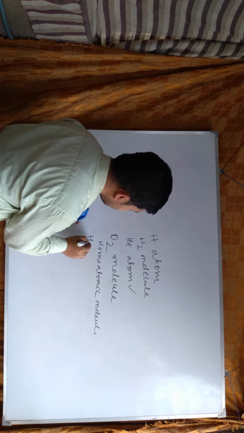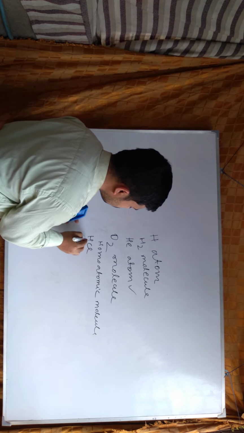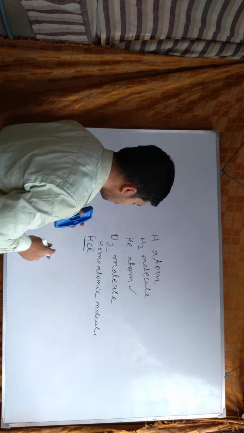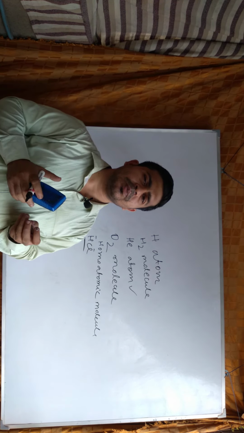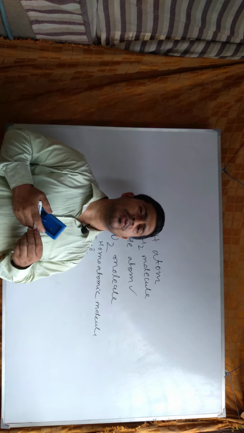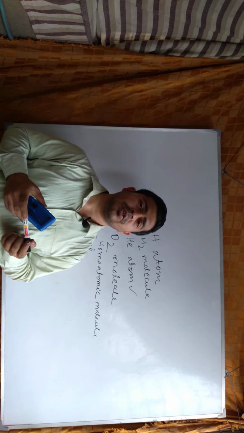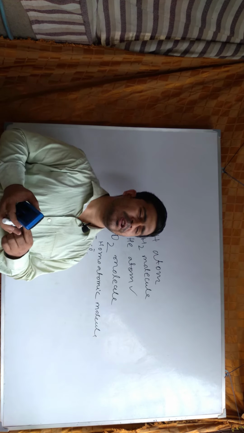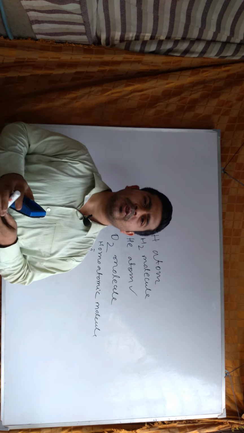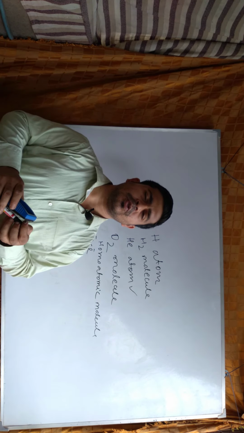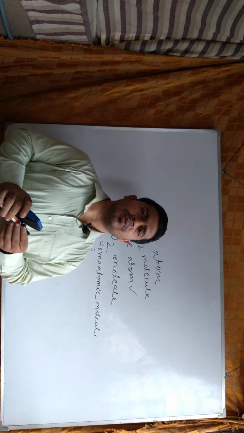But HCl is a heteroatomic molecule because hydrogen and chlorine are different atoms. So when different atoms are combined to form a molecule, we call it a heteroatomic molecule, and when similar kinds of atoms are joined together, we call it a homoatomic molecule. So two types of molecules are formed.